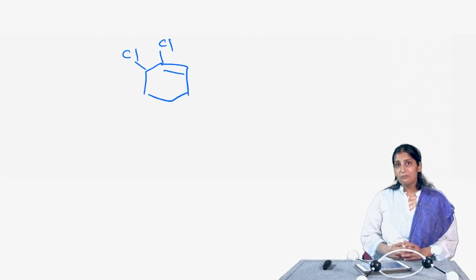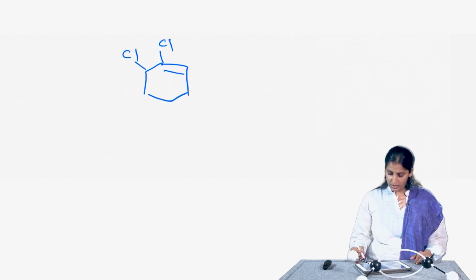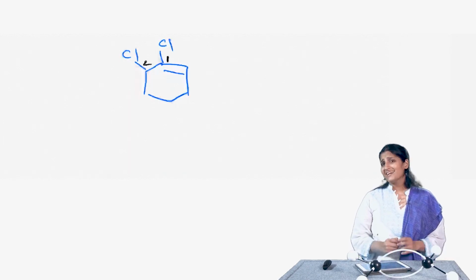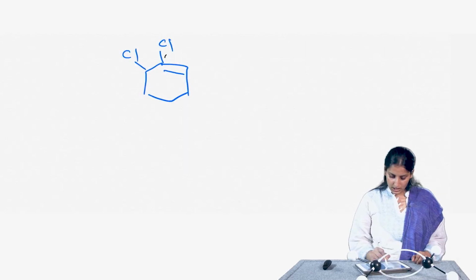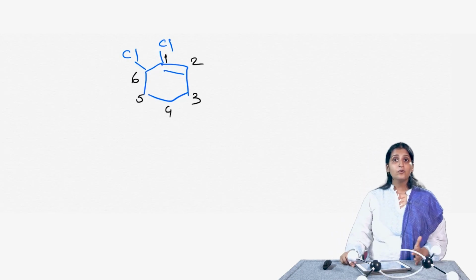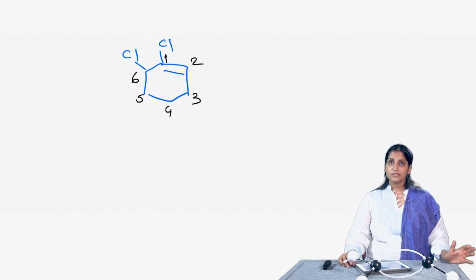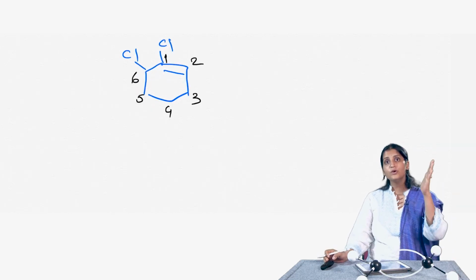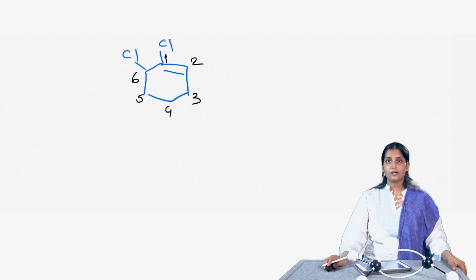So, I start with the double bond and then I stick around the double bond, like let us say that the double bond here can be started by numbering from here 1, 2. That is actually wrong because I am not going in the direction of the double bond. So, I would rather start numbering it such that I go in the direction of the double bond. So, the compound will be 1,6-dichlorocyclohexene and not really 2,3-dichlorocyclohexene, because that does not work. We have to start with the lowest possible number for the double bond and then go in the direction of the double bond in case of cycloalkenes.